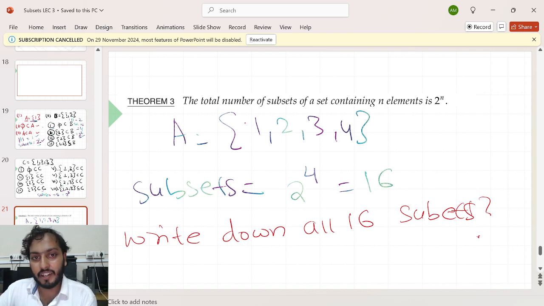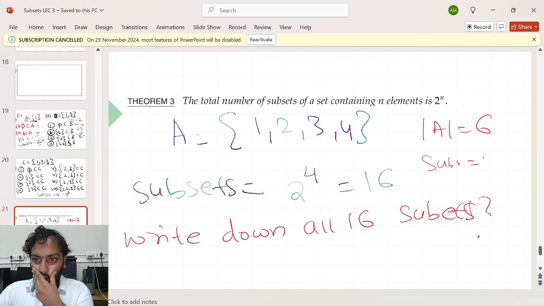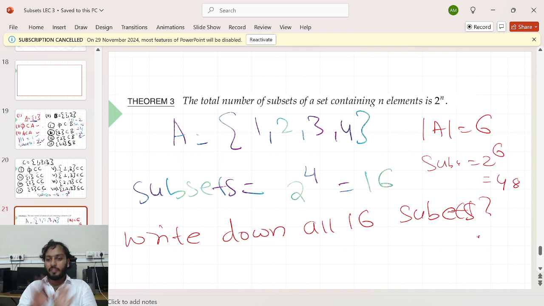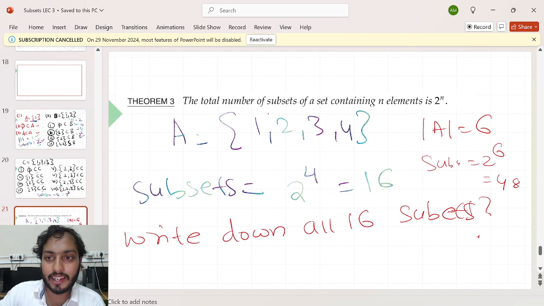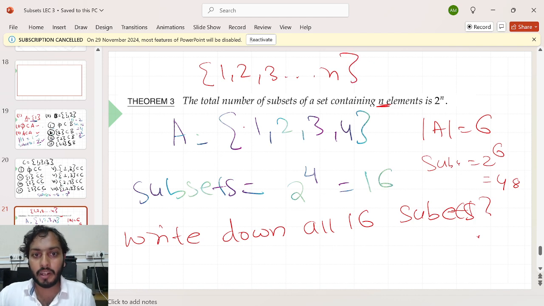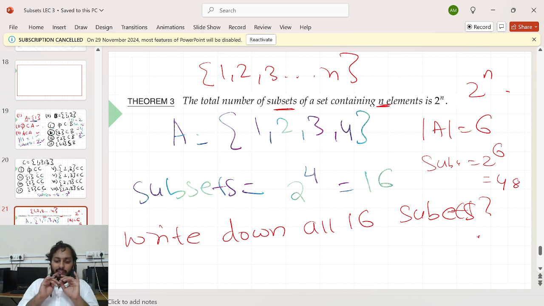2 power 5. If the set contains 6 elements, let's say my set A contains 6 elements, how many subsets would be? 2 power 6. No one is asking you to list up all, but at least you are getting the count of it. Or what I want to say, if my set contains n elements, then how many total number of subsets you can create? 2 power n. That's always, it's like a formula which you need to keep in your mind.